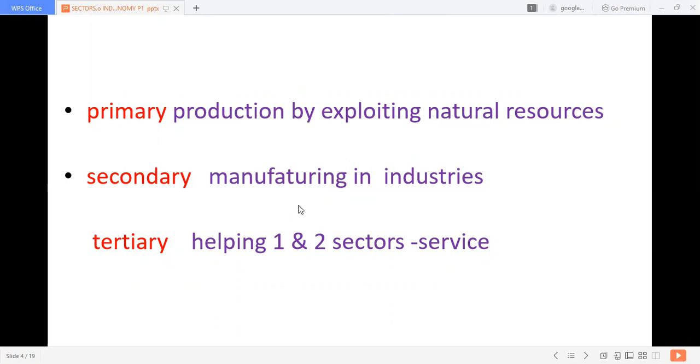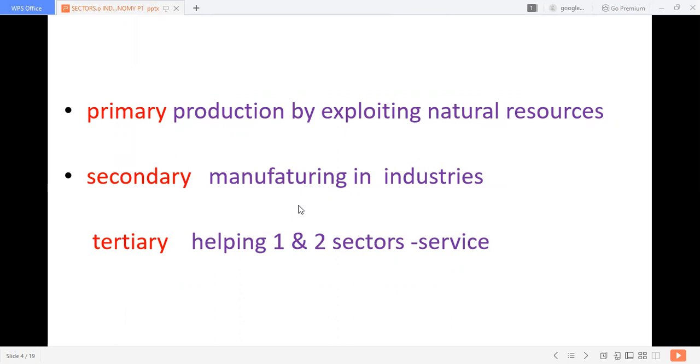Secondary: by using this primary product as raw material, if you make the primary product into other forms in industries, in the process of manufacturing, that is called secondary. From primary shape to secondary shape, for example, cotton to shirt. What is tertiary? Tertiary is helping these two sectors, I mean the primary and secondary sectors.